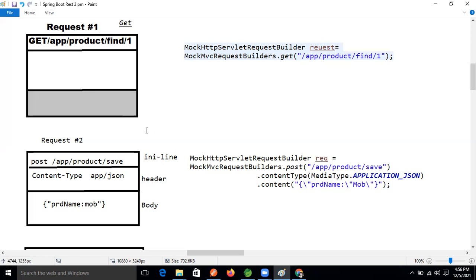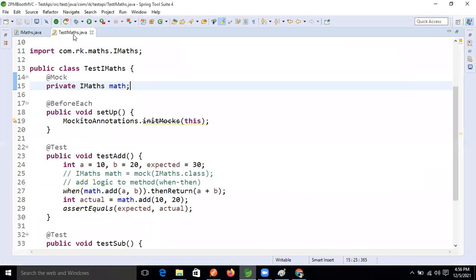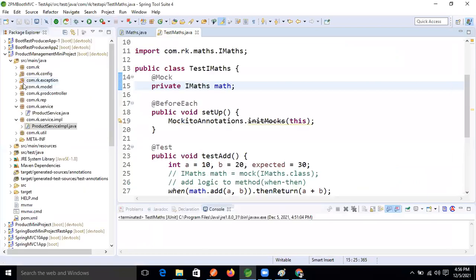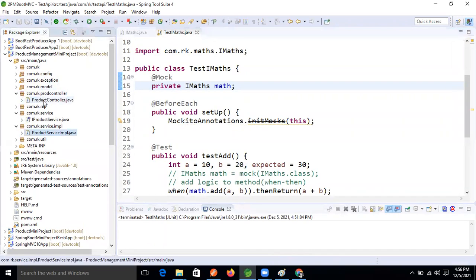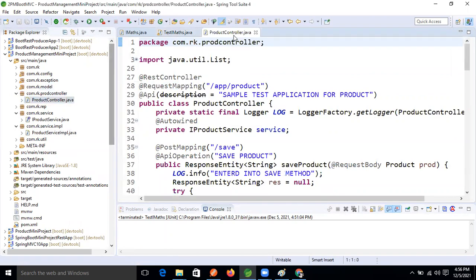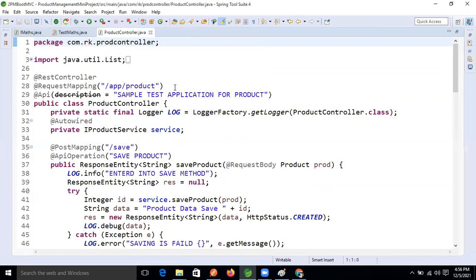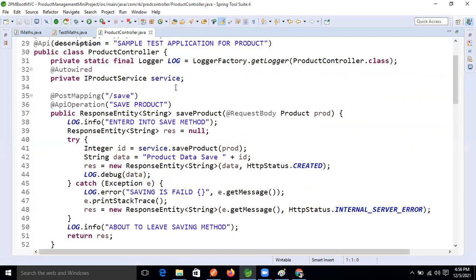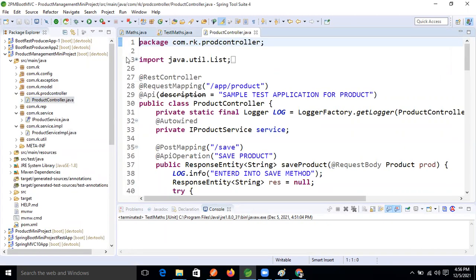Ready, guys? Next we are going to implement this in the project, right? Next we are going to test our project REST controller. This is the project controller, and we will test these methods. For that purpose I need a one hour break, guys.